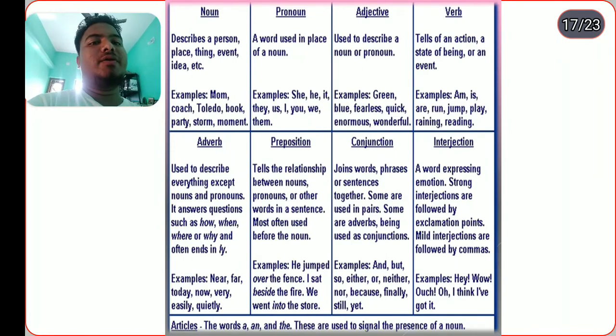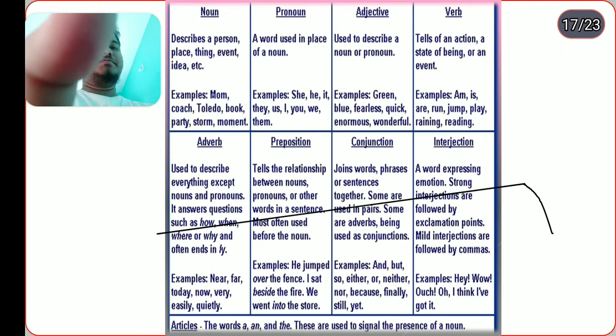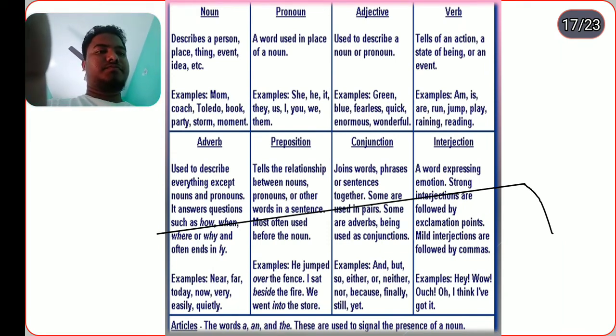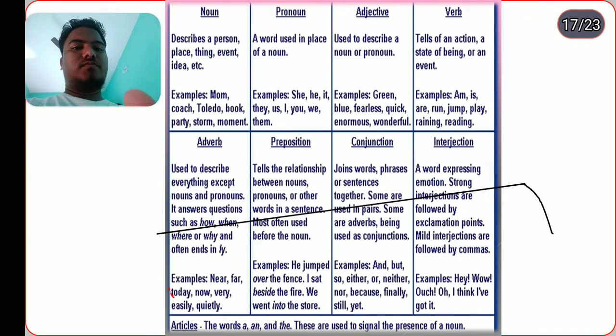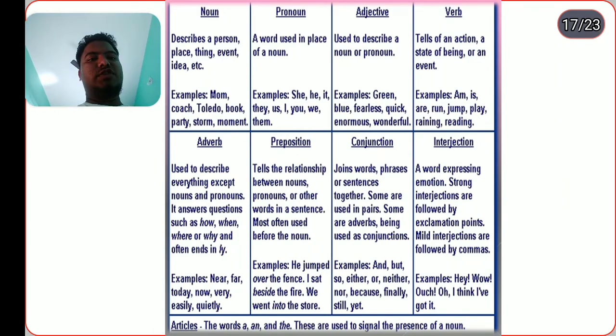So I studied about those things deeply, and I am just showing you the Venn diagram. Just look at it.